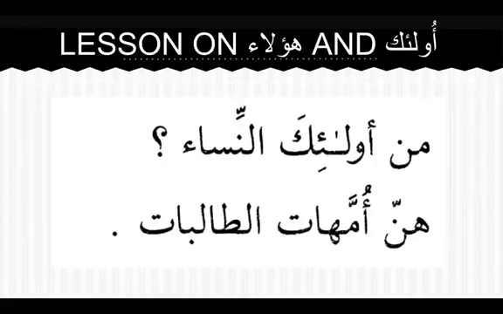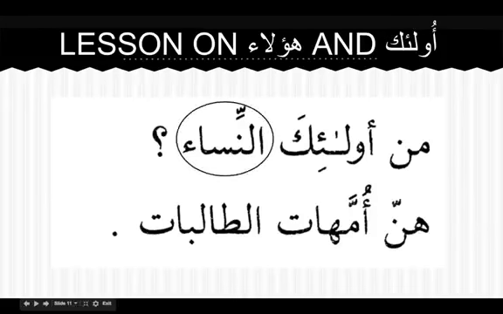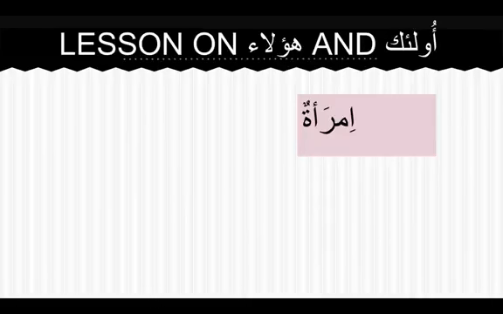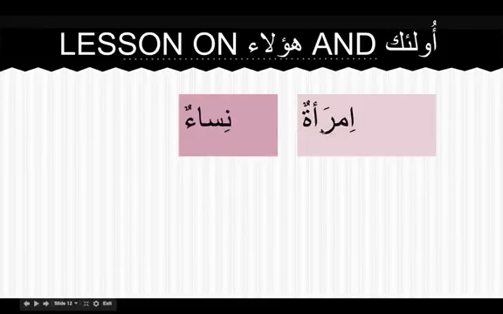One can say: man ulaika an-nisa'u? Who are these women? Ulaika is ismul ishara and an-nisa'u is badal, so it represents the same. So who are these women? An-nisa'u is badal. It's the plural for imra'atun, so it's a special word. Imra'atun means one woman, whereas in the plural the whole noun changes. It's a completely different pattern. There's no connection between the words, but this is how it is constructed in Arabic. So we need to remember imra'atun, the plural is nisa'un.